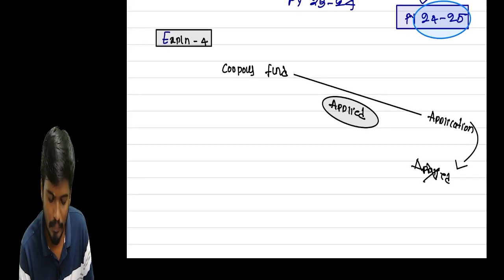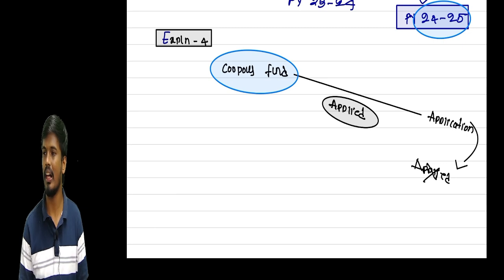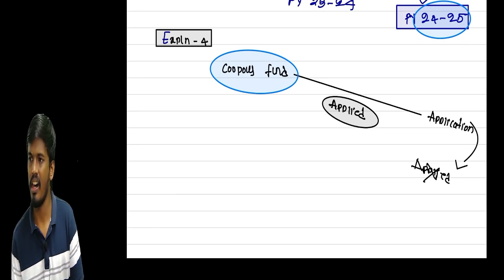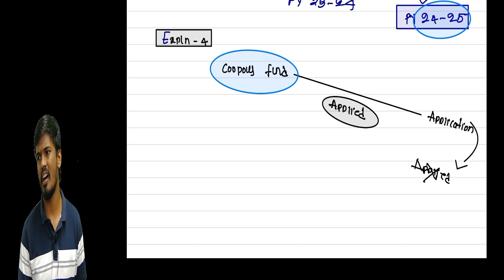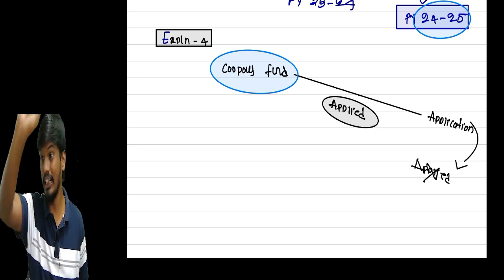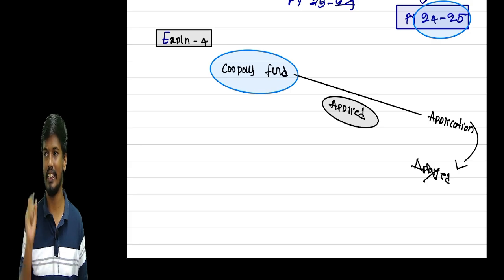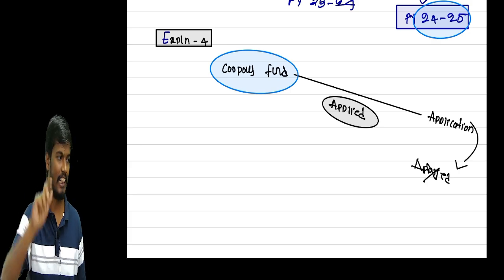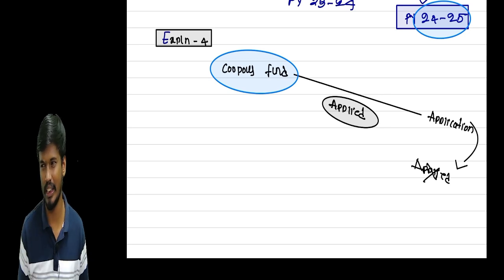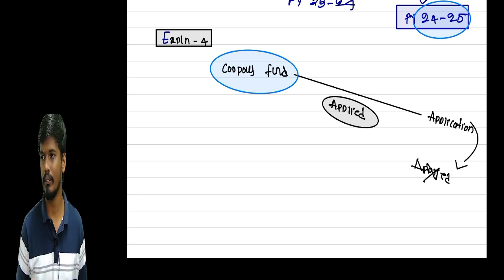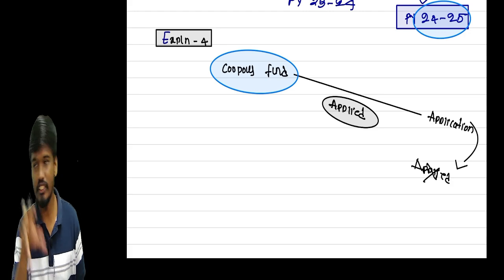So some amount I have applied from the Corpus fund. Through Explanation 1, if we intimate the assessing officer about the application, we can utilize that explanation, option number 1. In option number 1 we have utilized that. We can make an application to the assessing officer, but we will not receive that amount. That's why we are not able to apply it for that. But for any other reason, we can go for option number 2.